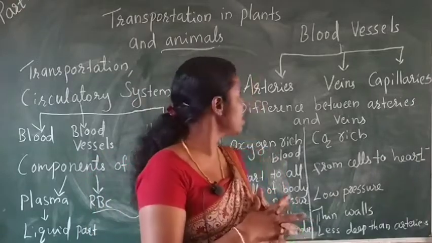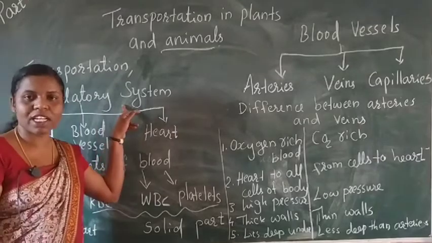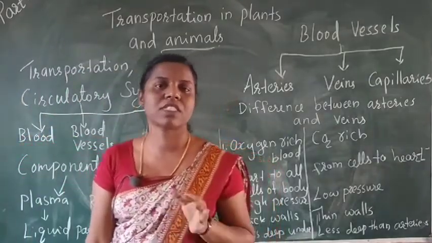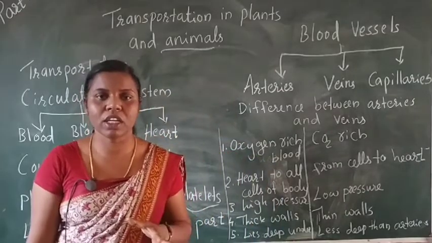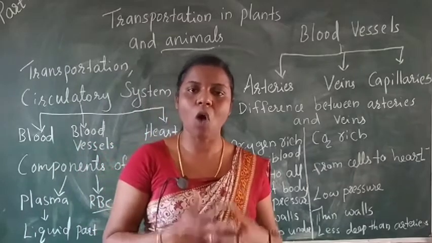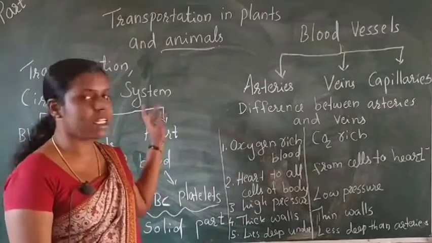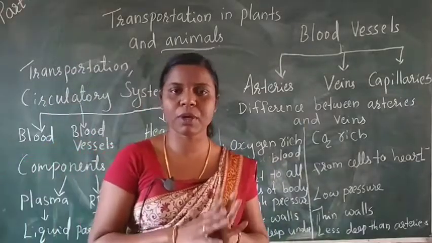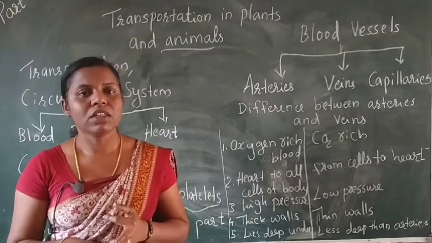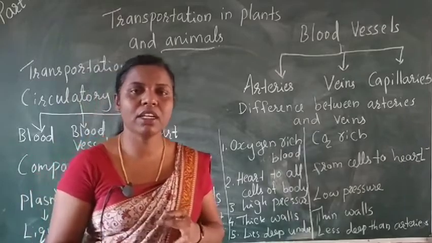Next we learn about the circulatory system. Circulation or transportation of substances in the body represents the circulatory system. Our circulatory system consists of blood vessels and heart.